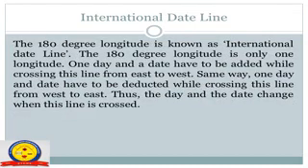The international date line. The 180-degree longitude is known as the international date line. The 180-degree longitude is only one longitude. One day and a date have to be added while crossing this line from east to west. In the same way, one day and date have to be deducted while crossing this line from west to east. Thus, the day and the date change when this line is crossed.